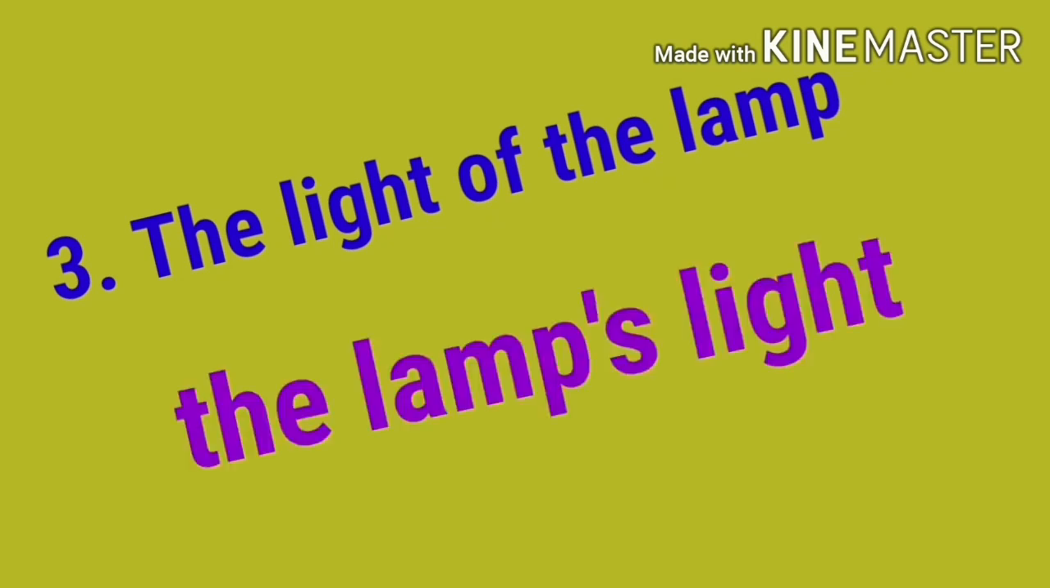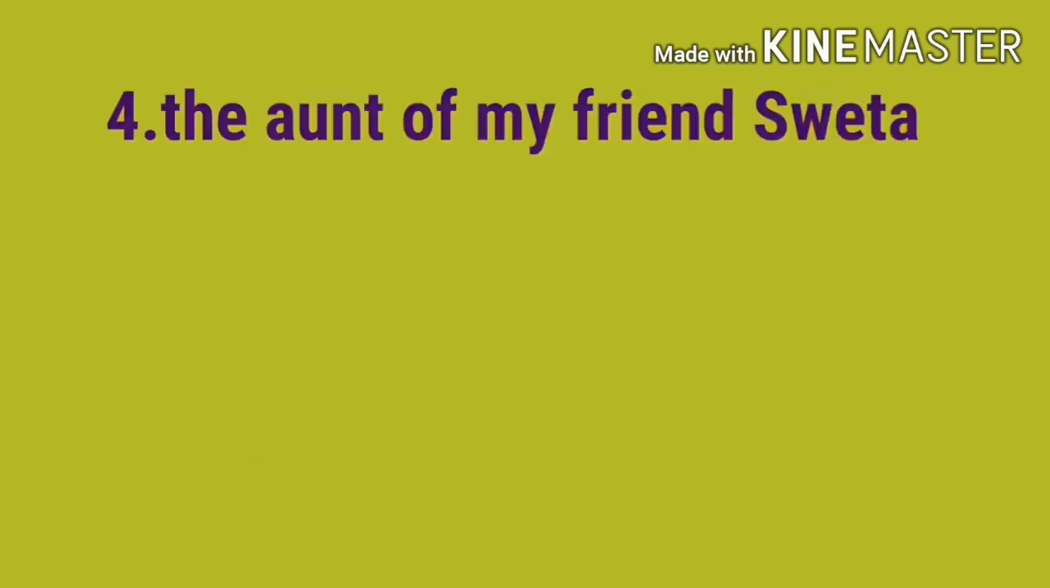Here friends is in plural form. So to show the possession for a plural form ending in s, what do we do? We add only an apostrophe: my friends' bags. Third one, the light of the lamp. The lamp's light. Here lamp is singular, so we add apostrophe s to show the possession. So, the lamp's light. Fourth one, the aunt of my friend Sweta.